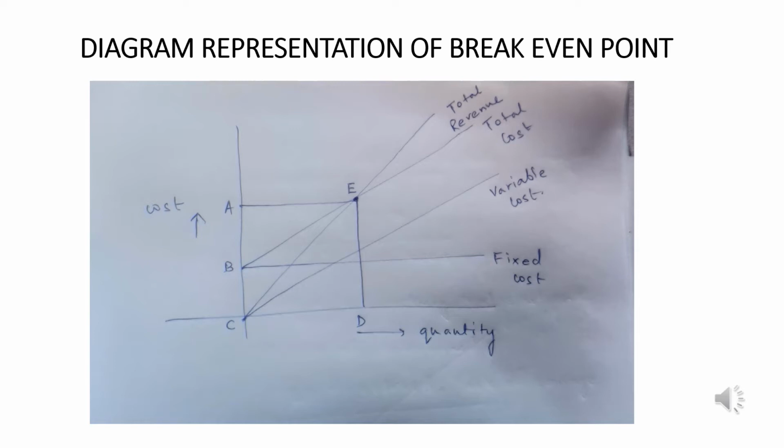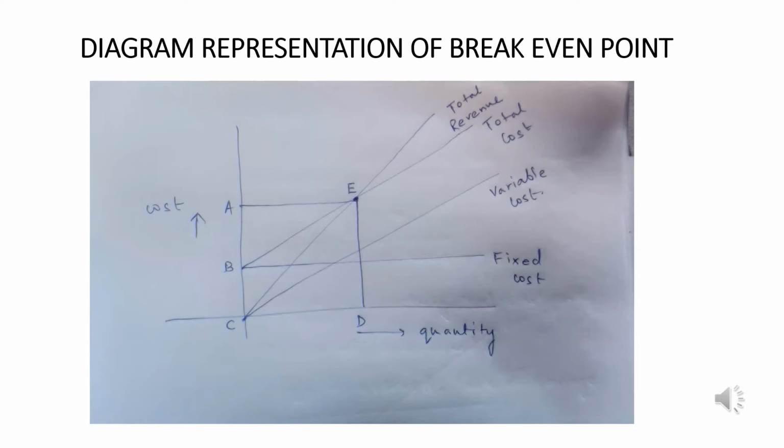Now, why is break-even point important? In the previous slide, I already talked about the area from C to D. In that graph, from C to D, the total cost line is above the total revenue line. So total cost is greater than total revenue, which indicates a loss region.